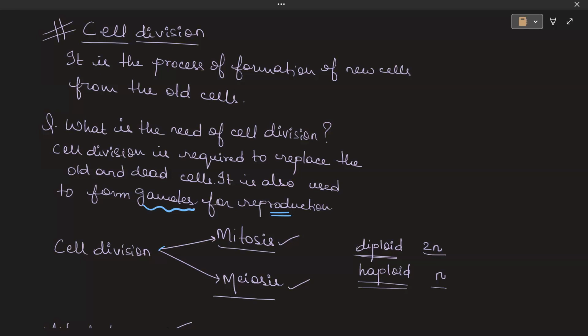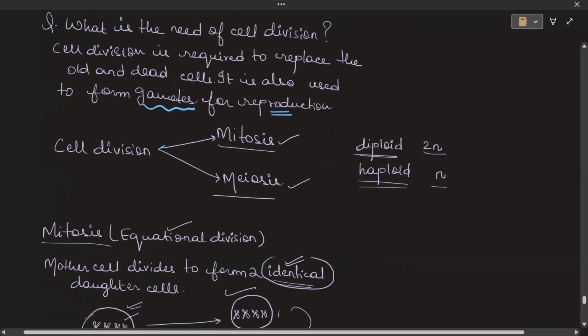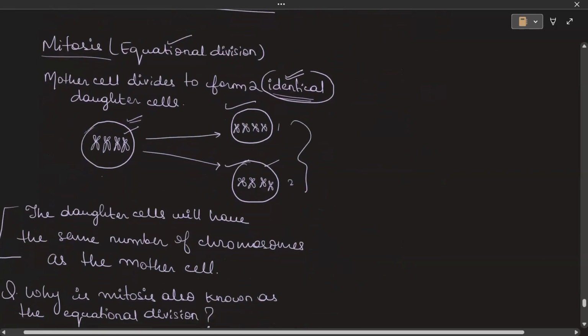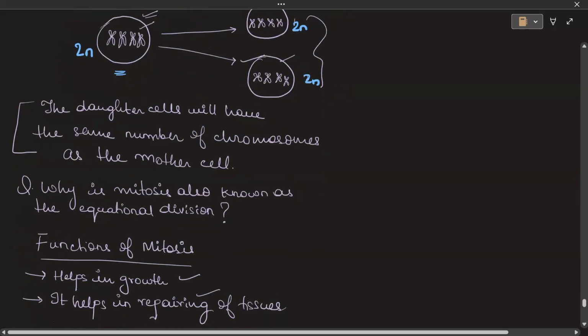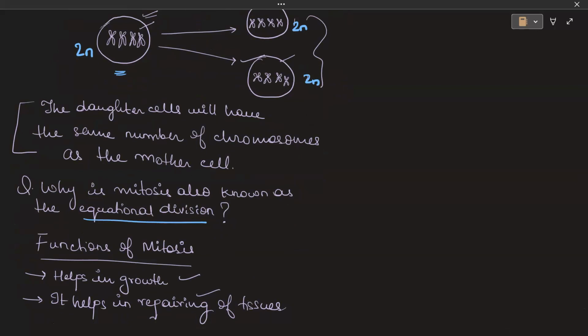So there are two types of cell division, mitosis and meiosis. Mitosis is known as the equational division. Here the mother cell divides to form two identical daughter cells. So from one cell, two daughter cells are made, and these daughter cells have the exact same number of chromosomes as the mother cell. For example, if the mother cell is 2n, the daughter cells will also be 2n each. Mitosis is known as equational division because the daughter cells have the same number of chromosomes as compared to the mother cell.